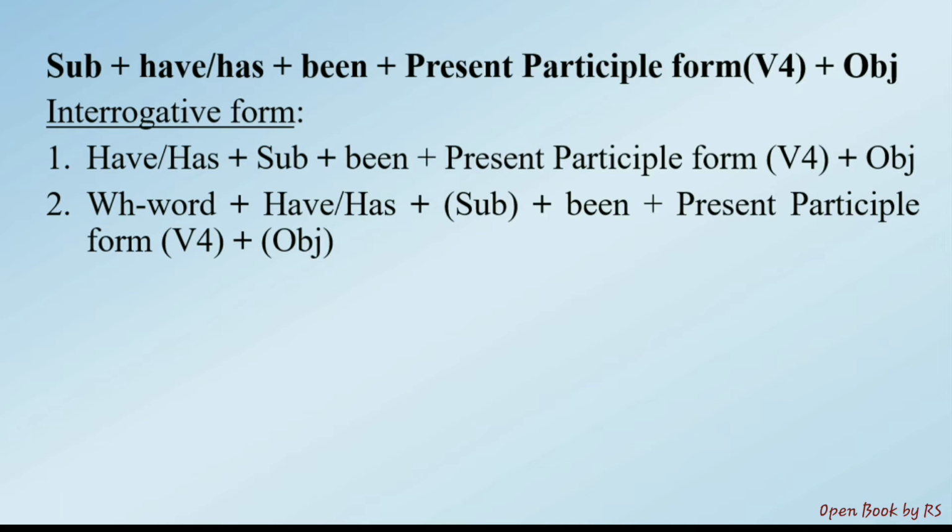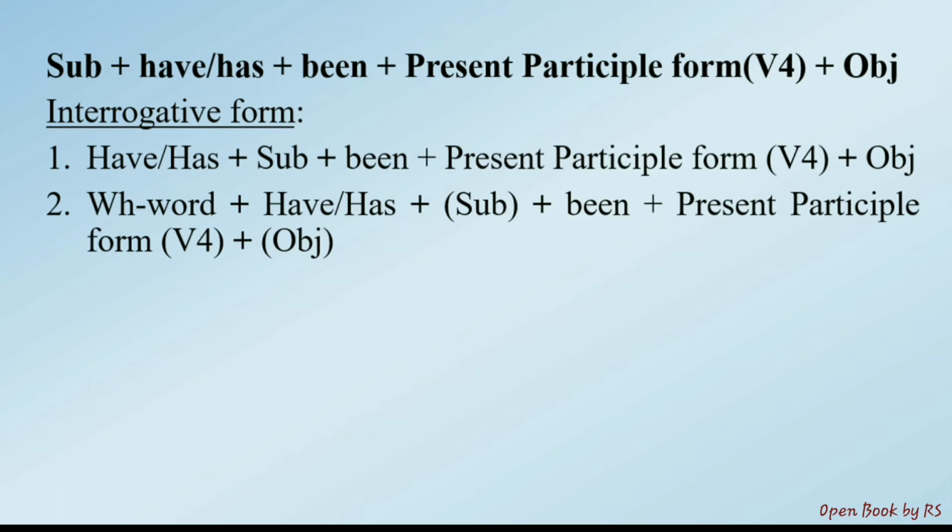Observe the structure. So interrogative form, first yes, no questions. You know there are two types of questions, that is yes, no question, and second type of question, WH word question, that is the question beginning with an interrogative word. First yes, no question: have or has plus subject plus been plus present participle form of verb plus object. That is the structure of interrogative form, yes, no question of present perfect continuous. So you should change the place of have or has. That is the only change here. With the simple change, you can frame a question.